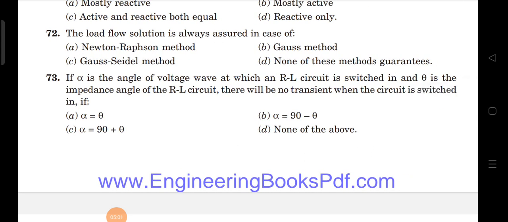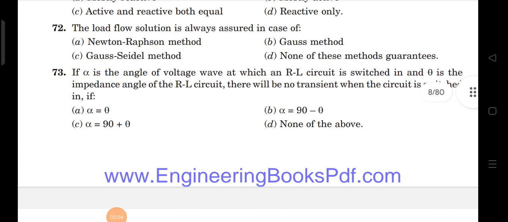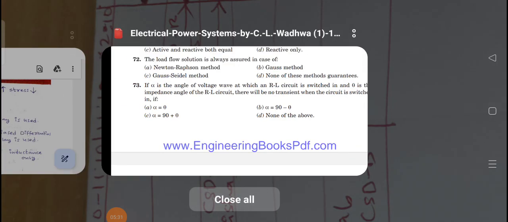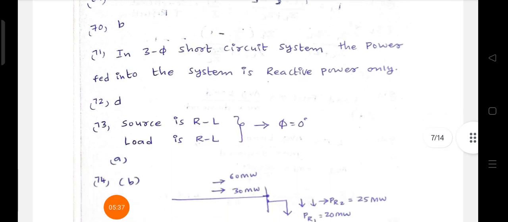Next, if alpha is the angle of voltage wave at which an RL circuit is switched in and theta is the impedance angle of the RL circuit, then there will be no transient when the circuit is switched in. Source is an RL circuit, load is also an RL circuit, then both phasor diagrams will be the same. That means alpha is equal to theta. That means the first option is correct, that is the 73rd one.